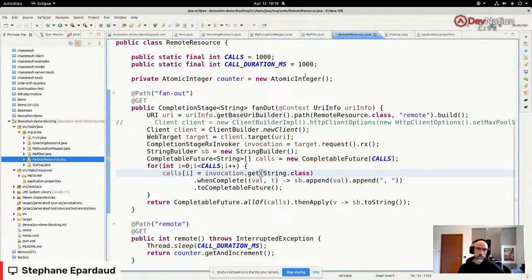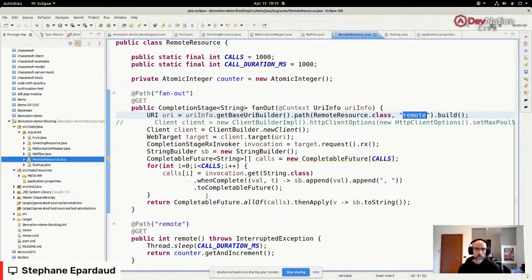So here I'm going to assume I need to do 1,000 calls to 1,000 different machines, and each call takes 1 second to do. So I don't have 1,000 machines running here, so I'm going to fake it and invoke it on myself.